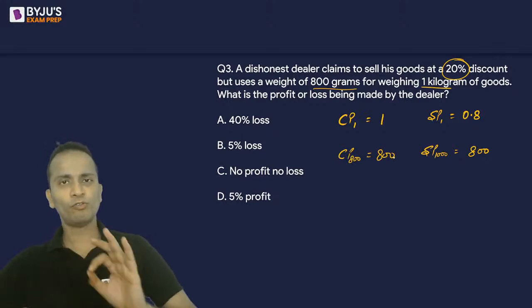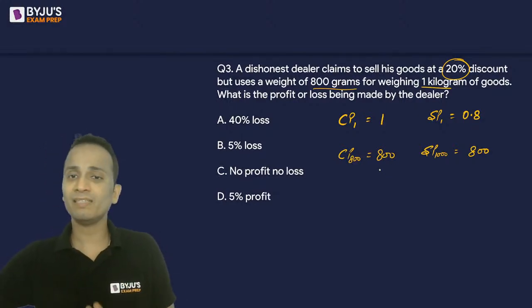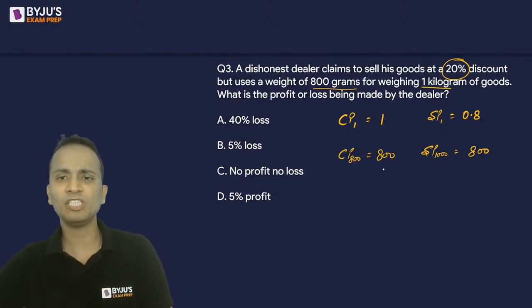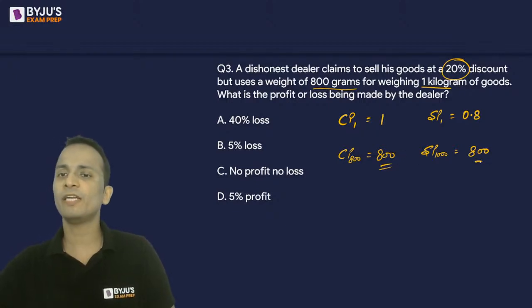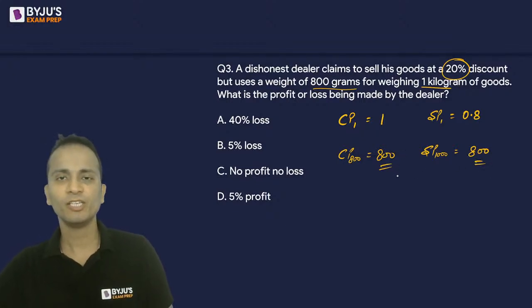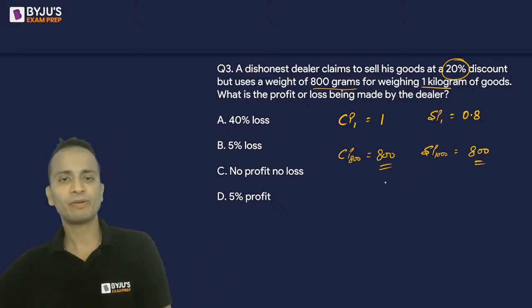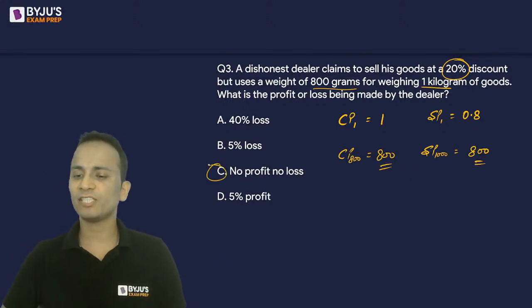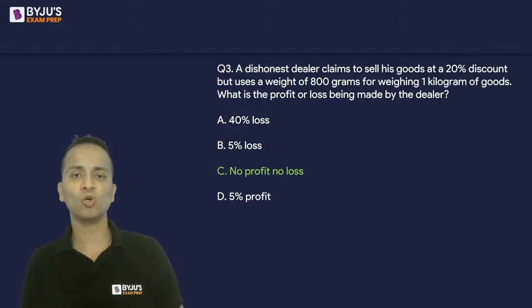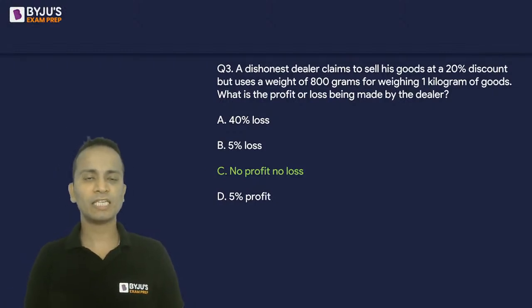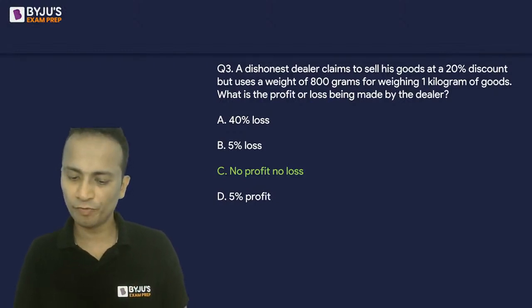Okay. So for any dealing, for any transaction that has been done, the cost is 800 and the sales is also 800. So we can see that the cost price and selling price both are equal. So this is the case of no profit and no loss. Okay, so the correct answer here is option C, no profit, no loss.